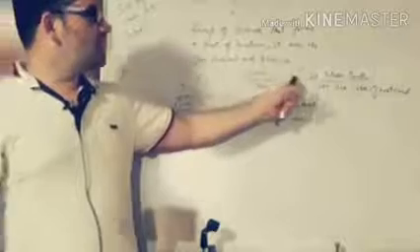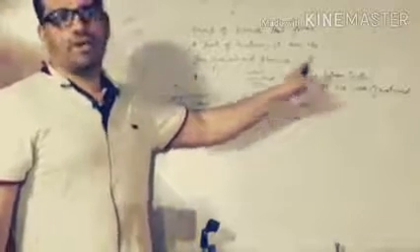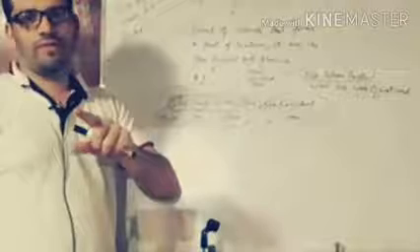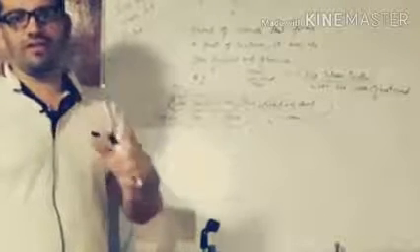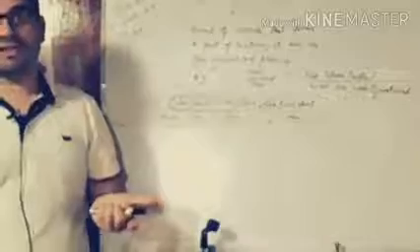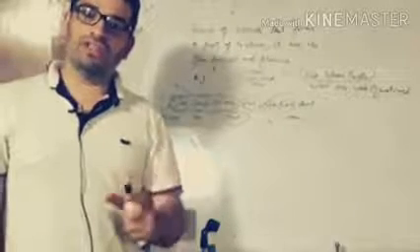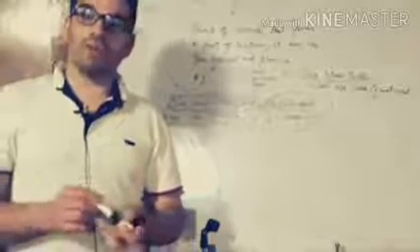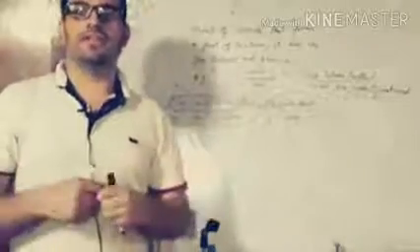So here we can say this is the subordinate clause and this is the main clause. The definition of the main clause is those clauses which can stand alone, which do not need the help of other clauses to complete their meaning. And the definition of subordinate clauses are those clauses which cannot stand alone, which need the help of the main clause or principal clause or independent clause to complete their meaning.